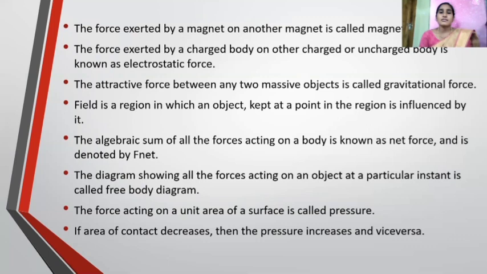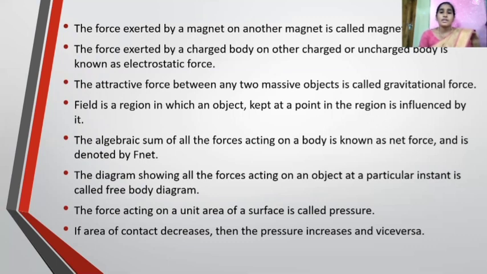After that, we discuss net force. What is net force? The algebraic sum of all the forces acting on your body is known as net force. And the net force is denoted by F net. We do so many problems on net force also. After that, we discuss FBD. What is FBD?